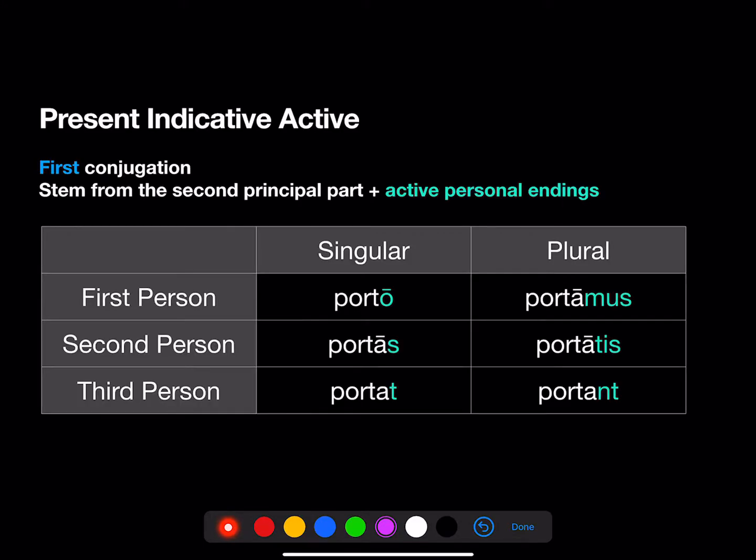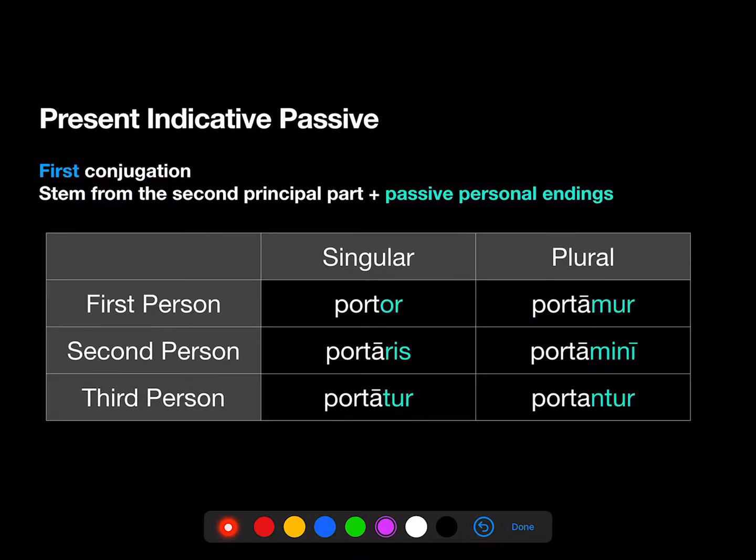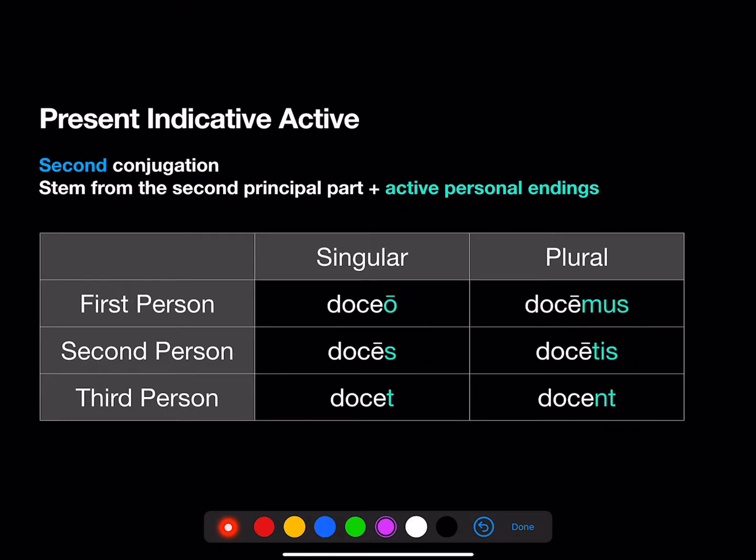So let's review what we already know. The present indicative active of a first conjugation verb like porto is porto, portas, portat, portamus, portatis, portant. The passive is going to be portor, portaris, portatur, portamur, portamini, portantur.